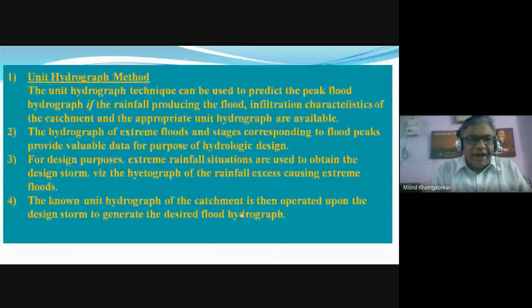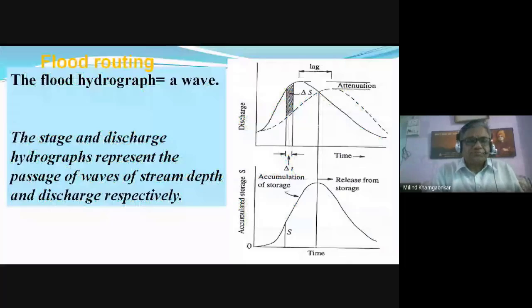Unit hydrograph method, just now we have discussed, unit hydrographs are used. Now the flood routing. Flood routing is nothing but by knowing the flood hydrographs at different locations of the river. Okay, I will repeat again. Flood routing is nothing but for knowing or getting the flood hydrograph on different locations of the river or the stream from a known single hydrograph at the upstream location.